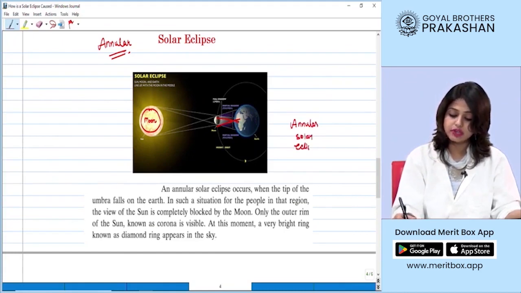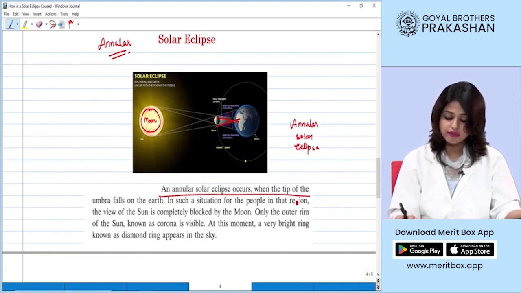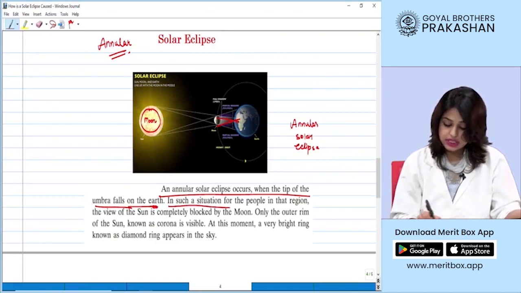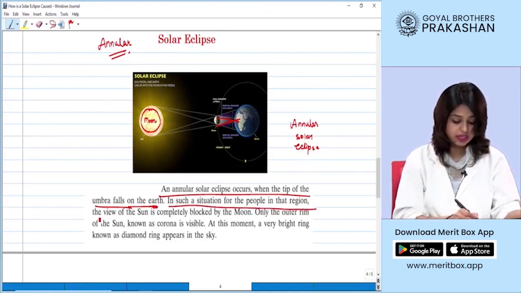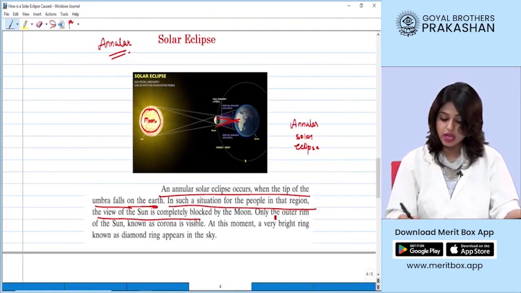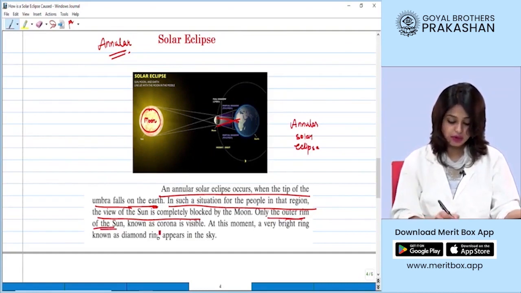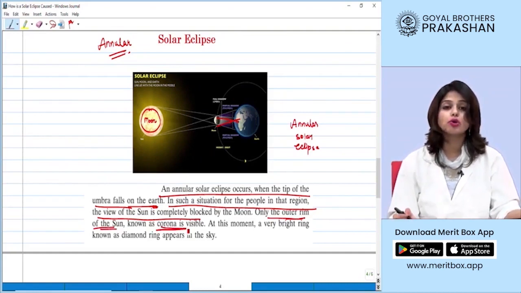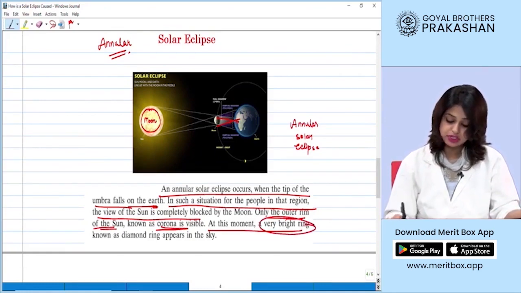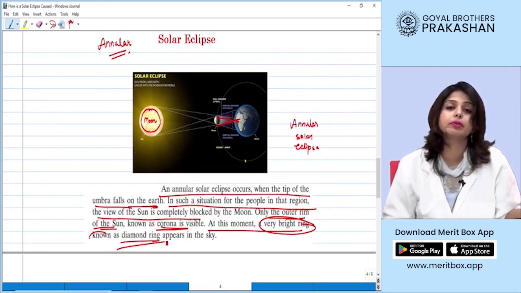So if I read it for you students, it says an annular solar eclipse occurs when the tip of the umbra falls on the earth. In such a situation, for the people living in that region, the view of the sun is not completely blocked, but it shows an outer rim of the sun. This outer rim of the sun is called corona, and it is at this time that you see a very bright ring that we call the diamond ring in the sky.